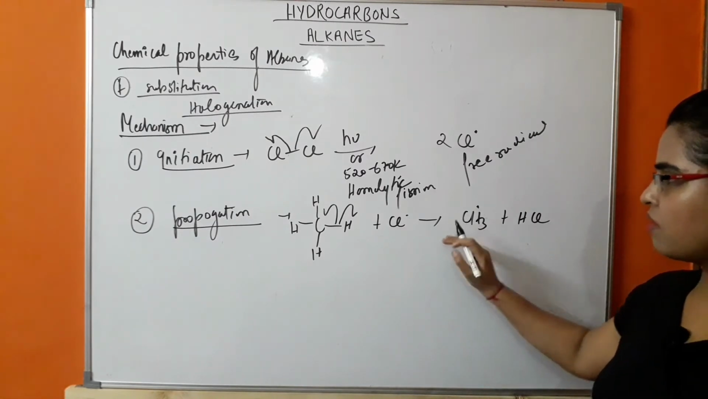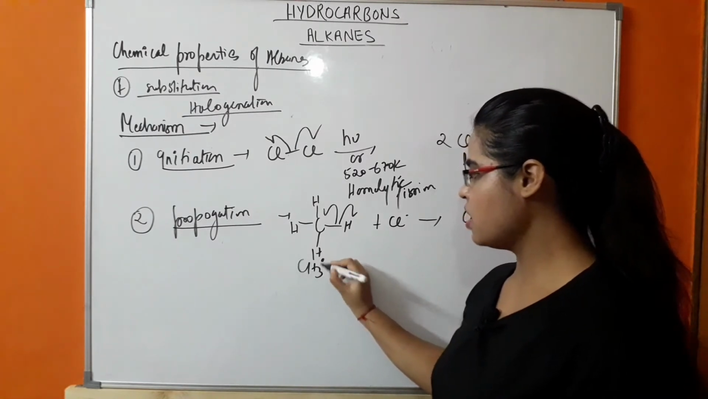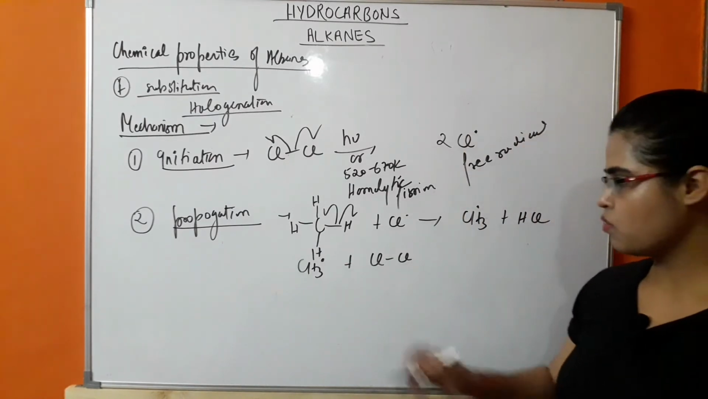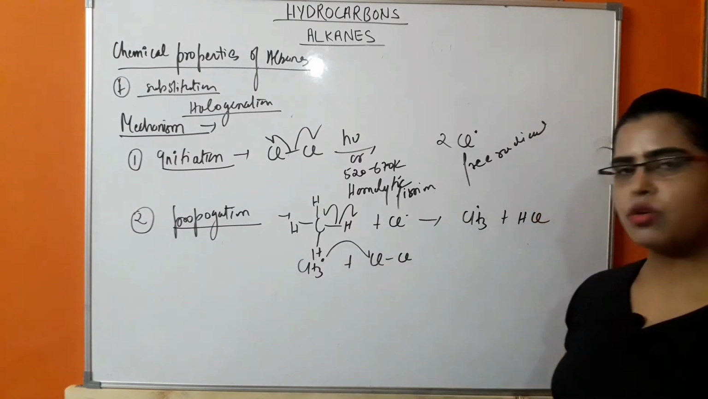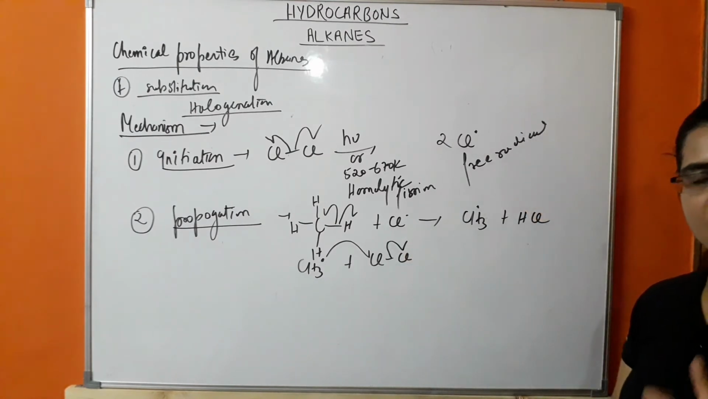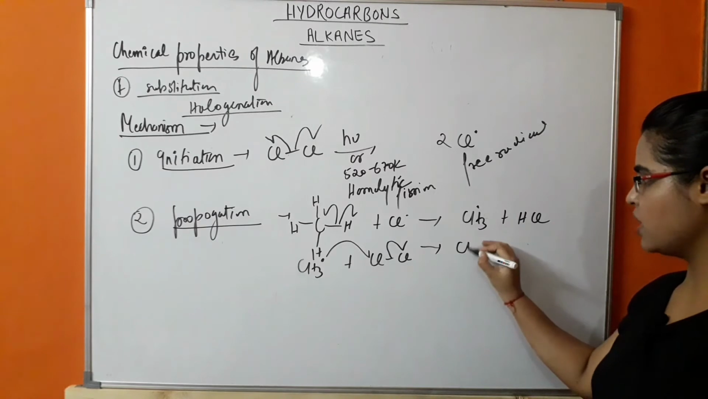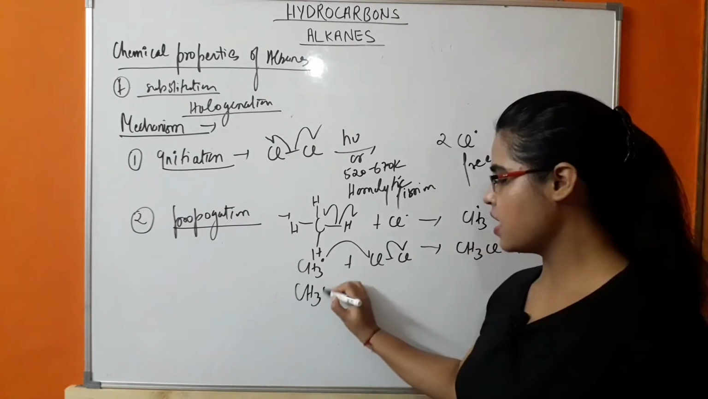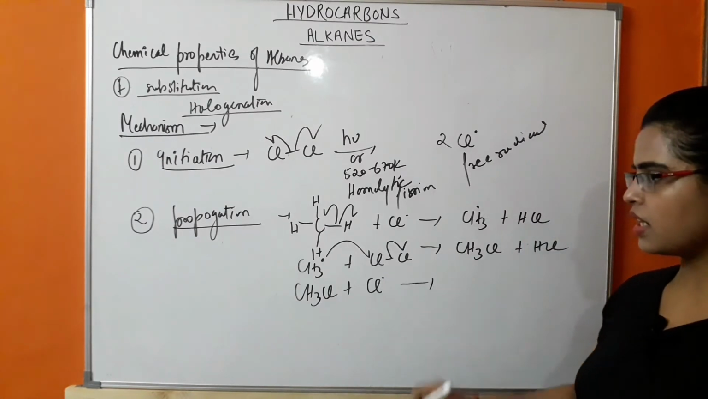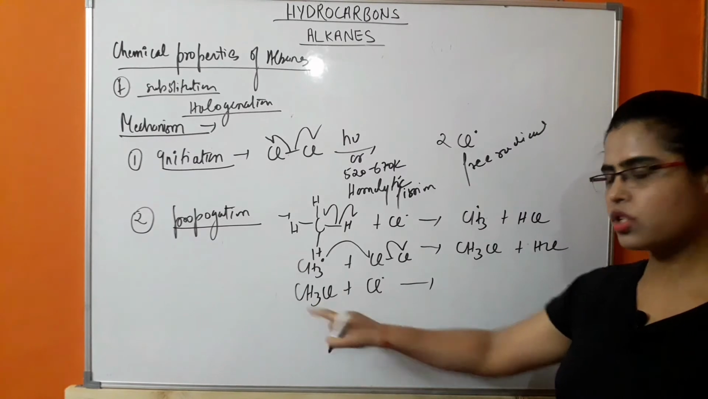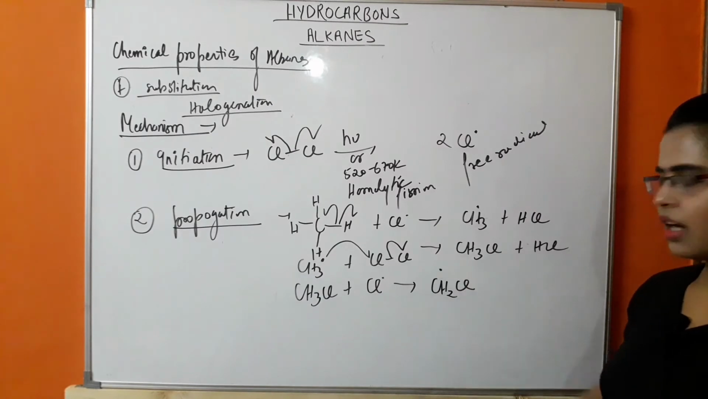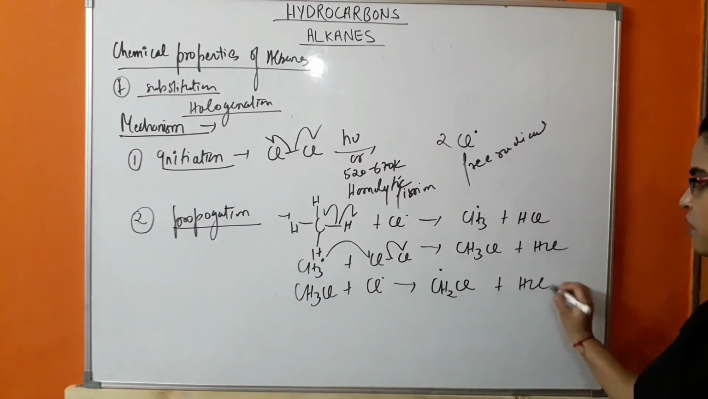This methyl free radical, CH3 free radical, will further react with another chlorine molecule. So what will happen? This will attack this chlorine molecule, half arrow representation will be done, and this chlorine will be removed as a free radical. So there will be formation of CH3Cl. CH3Cl will react with another free radical, that is chlorine free radical, and attack one of the hydrogens. So there will be formation of CH2Cl free radical, okay, and removal of HCl.